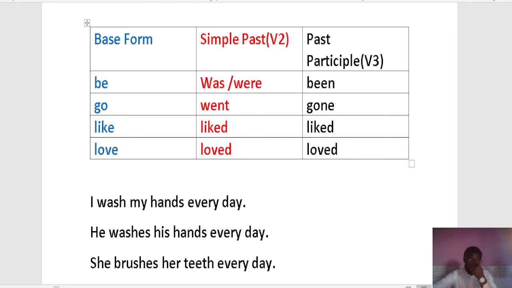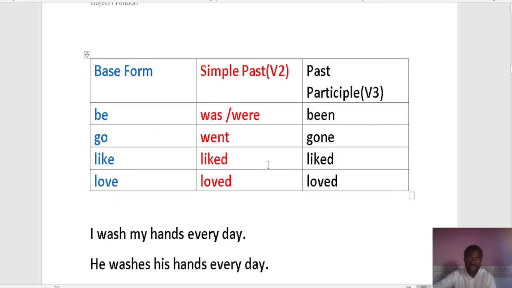We don't have enough time for me to make sentences using these verbs, but I want you to try to do that at home. Try to see if you can use any of these. You remember our verb be means what? It means is. Don't forget that. So in the past it becomes was and were. Then in the past participle it becomes what?